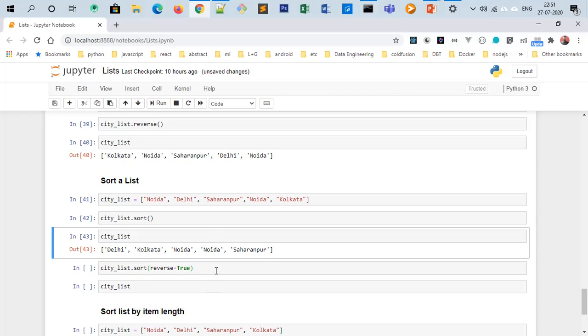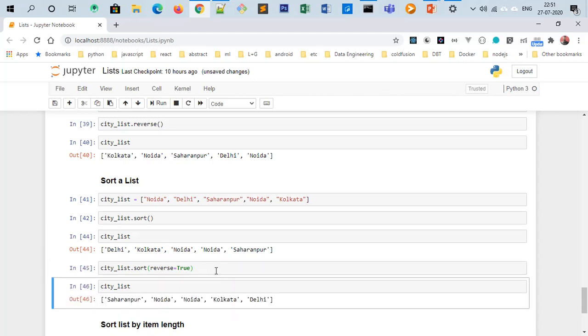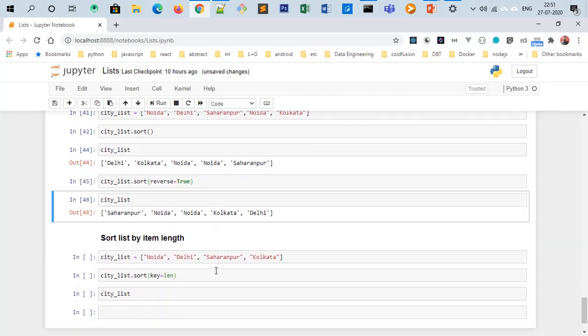If you use this one variation of the sort method, it will sort the list in reverse order. That means it will start from Saharanpur, then Noida, Kolkata, and Delhi. Yeah, that's it. Sort list by item length.